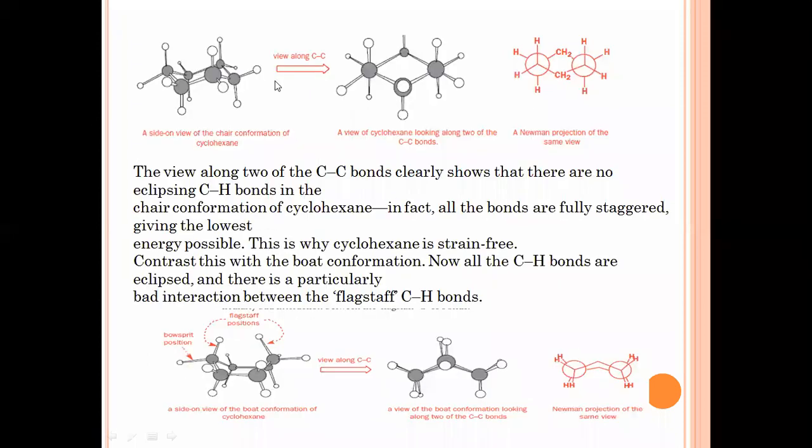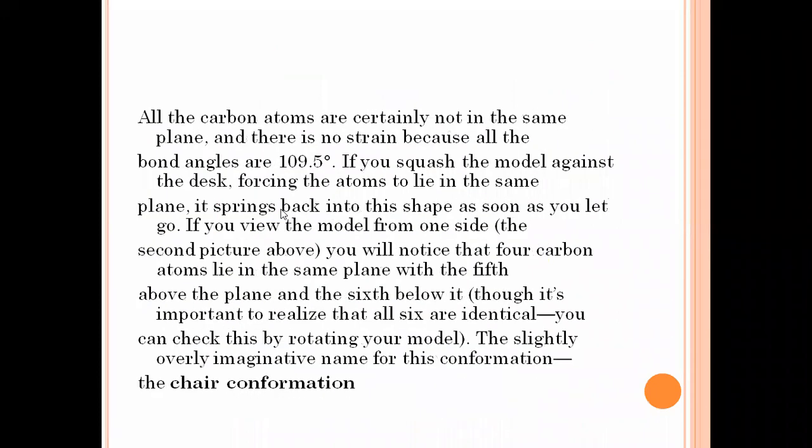Now, this is a side view of the chair conformation of the cyclohexane. A view along these two carbon atoms clearly shows that there are no eclipsing CH bonds in the chair conformation of the cyclohexane. We already know that carbocyclic molecules deviate from the normal bond angle.